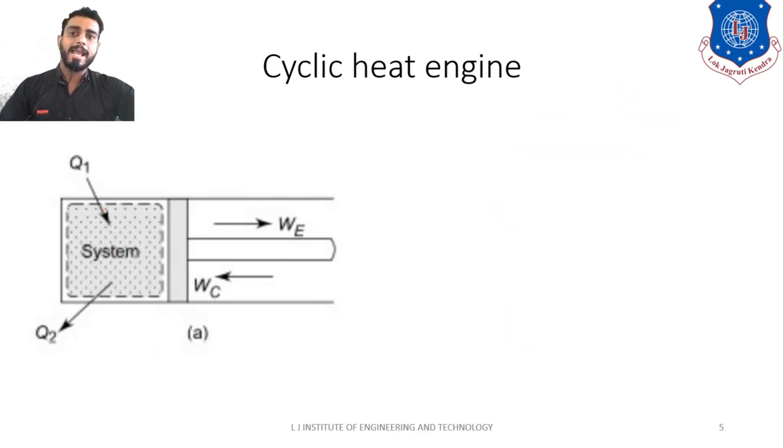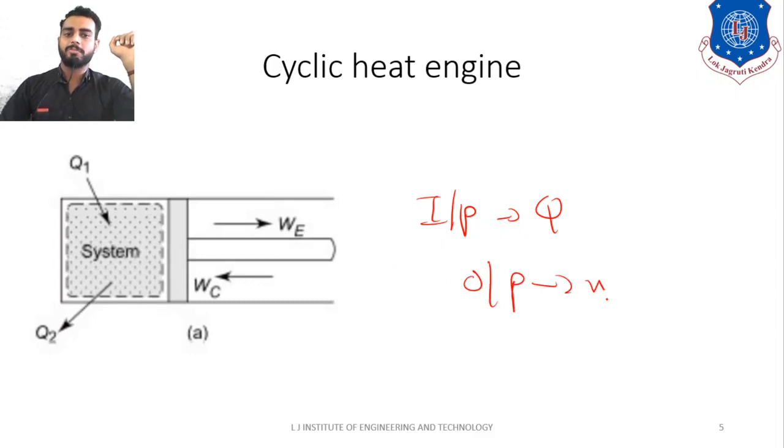So that kind of engine is known as cyclic heat engine. Clear? What is the meaning of heat engine? Your input is what? Your input is heat, Q. And your output is what? Your output is work, that is W. So that is input and output.